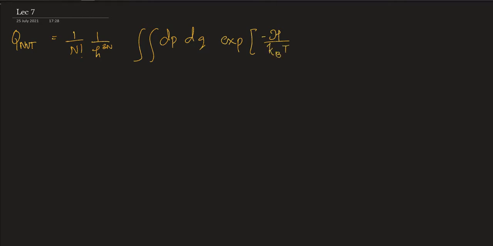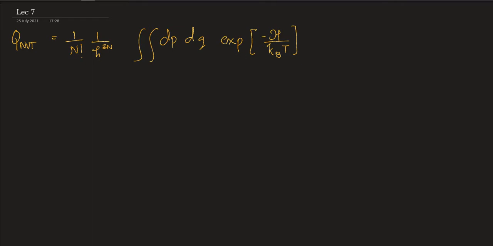the canonical partition function is given by this formula. Over all the momenta, over all the coordinates, the Hamiltonian, right?